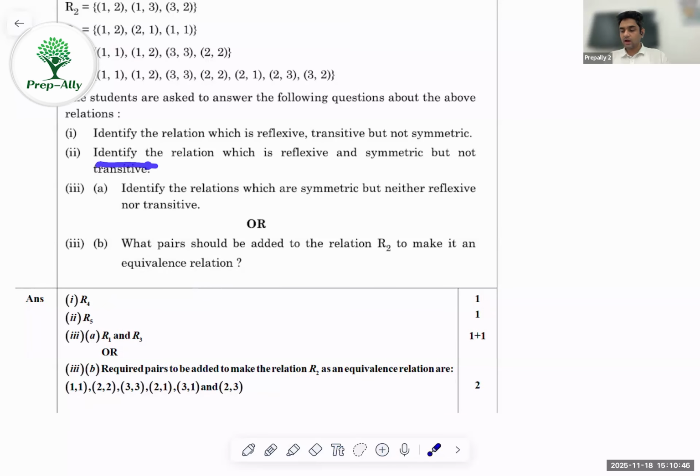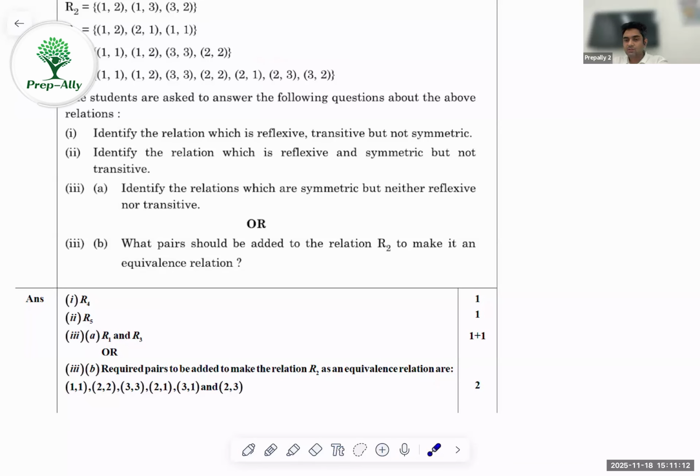Now coming to the next one: identify the relation which is reflexive, symmetric, but not transitive. So it should be reflexive, symmetric, and not transitive. For reflexive, I should have 1, 1, 2, 2, 3, 3. First of all, we know that it has to be option 5 because nothing else is pending, right? Because others are not reflexive. This one is out of the game because it's not symmetric. Still, for a double check, because sometimes the answer might be none of them,